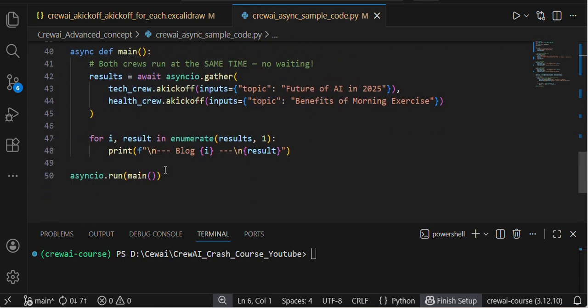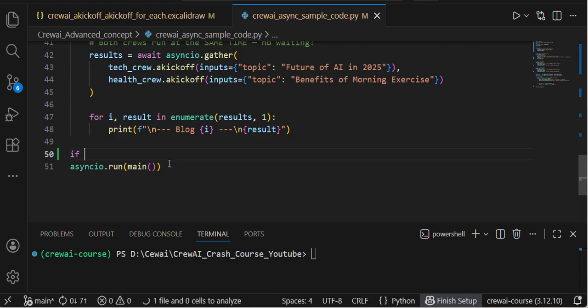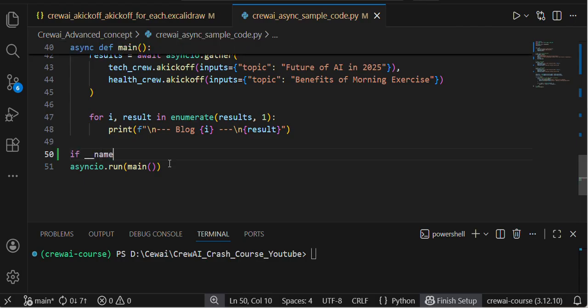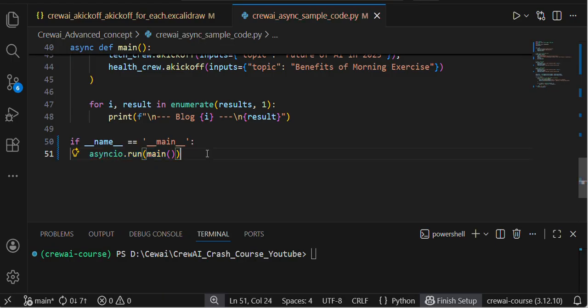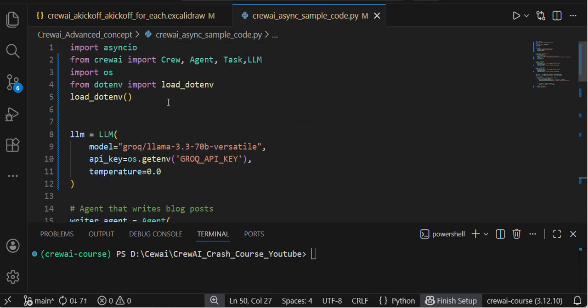I'm directly executing it. Here I'm giving if name equal to main. I'm saving the function. It's just simple code.